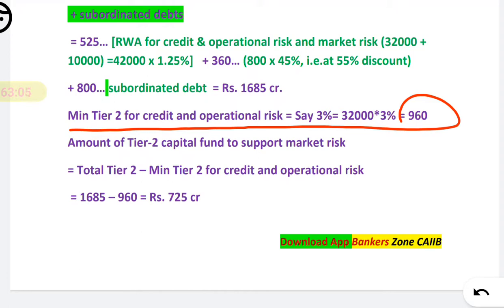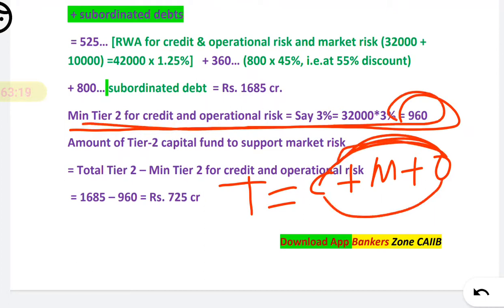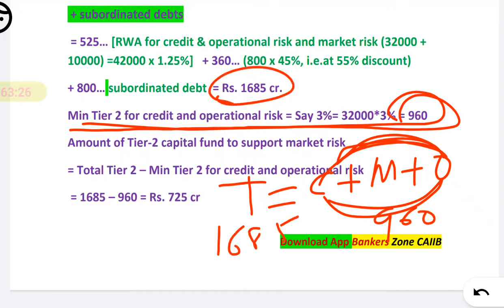So what we have to do? We have total capital. Total is your credit plus market plus operational. Credit and operational together we have calculated as 960, and the total tier 2 we have calculated is 1685.